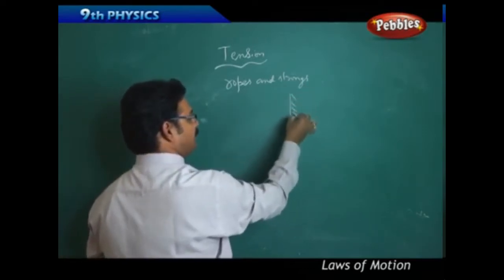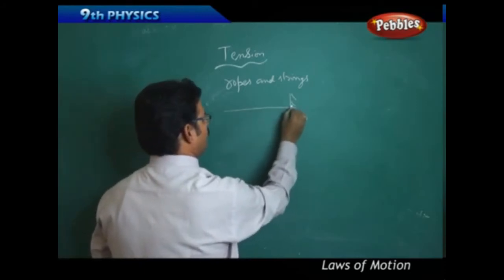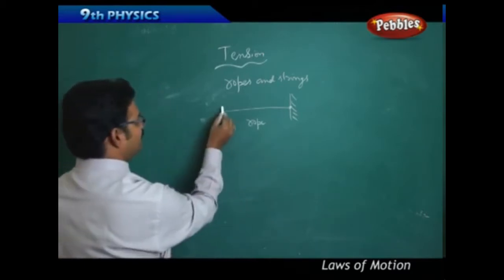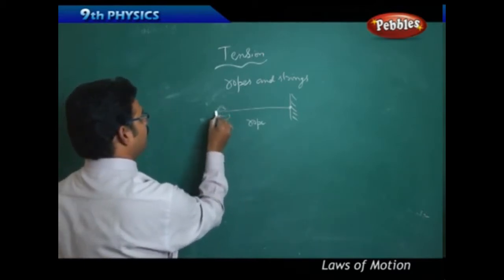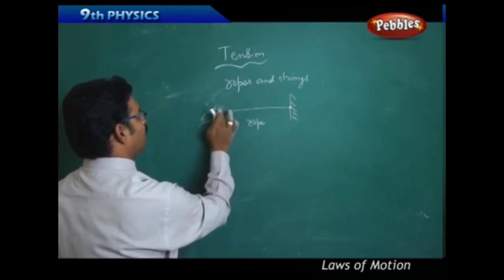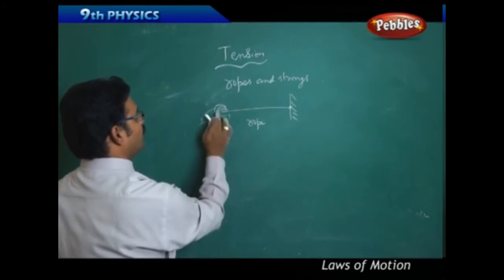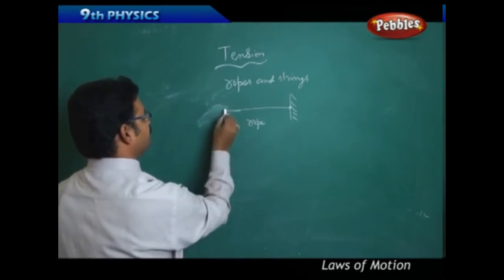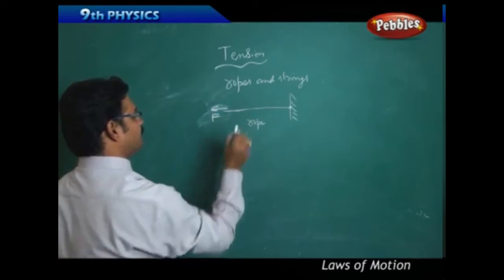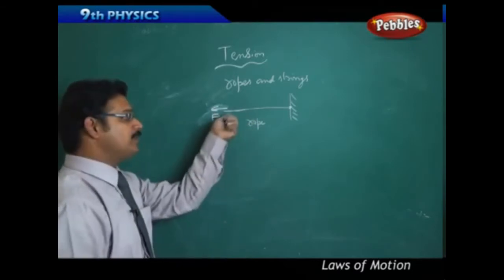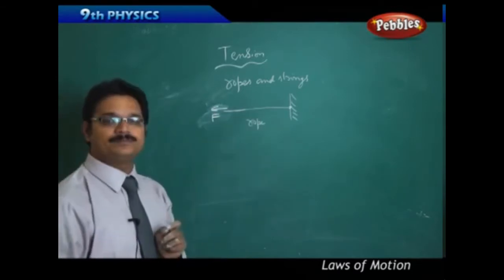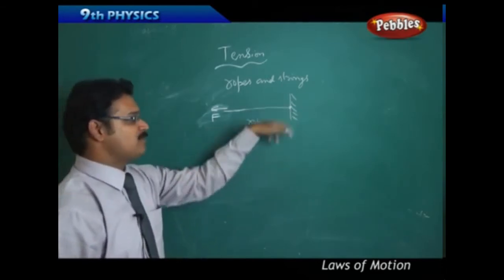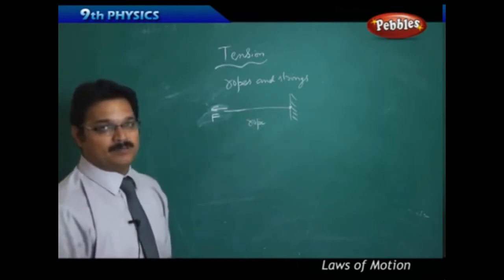It is a wall, a fixed wall, and there is a rope fixed to the wall. From this side, I am pulling the rope towards the left side, as the rope is fixed to the wall. Now what happens? When I apply the force, the rope has to detach from the wall and come towards me. But initially it won't come.